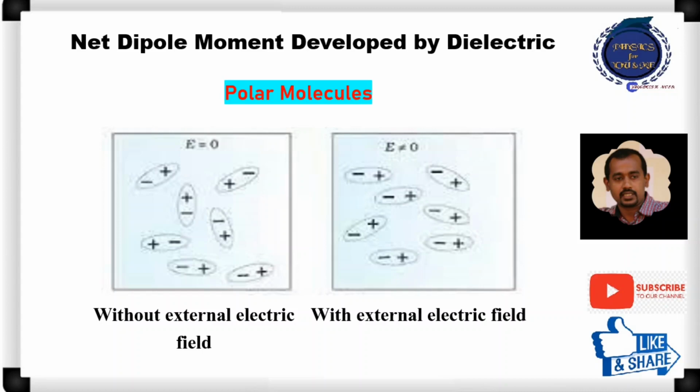But when we apply an external electric field, the molecules start to align themselves in the direction of the applied field, and hence the substance starts to develop a net dipole moment.